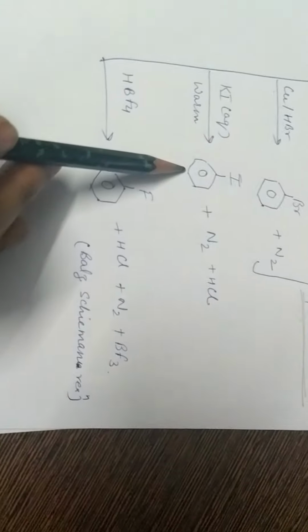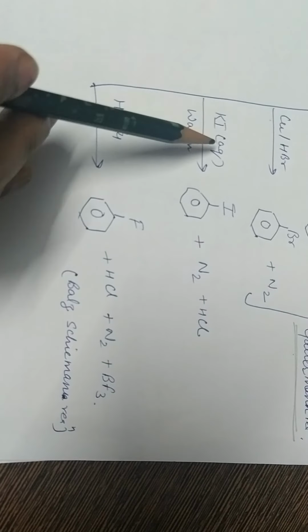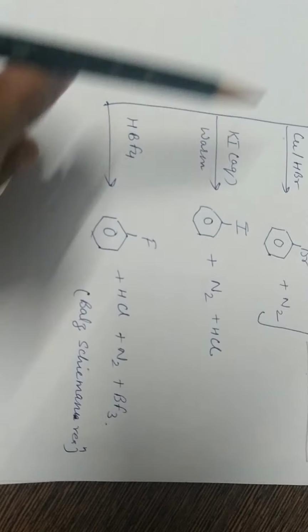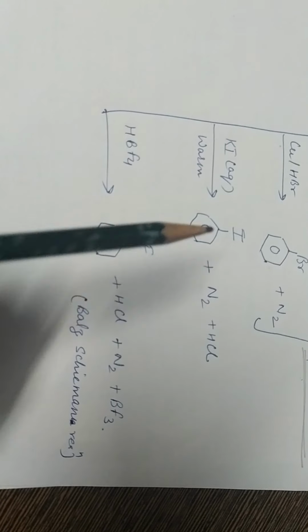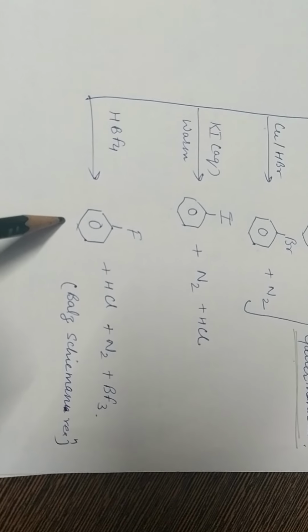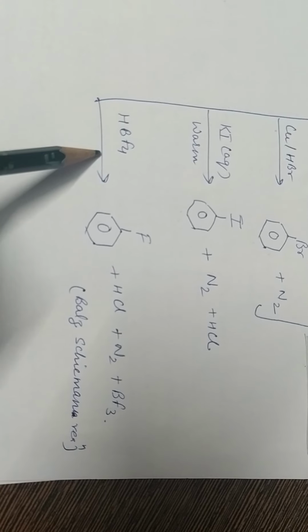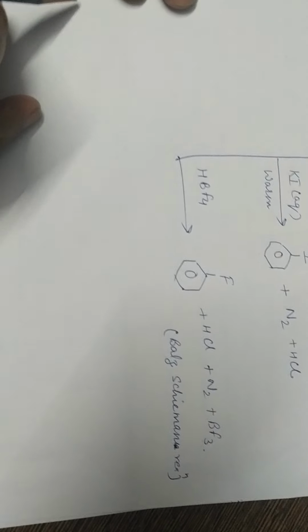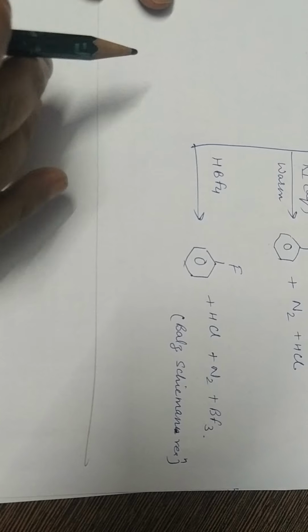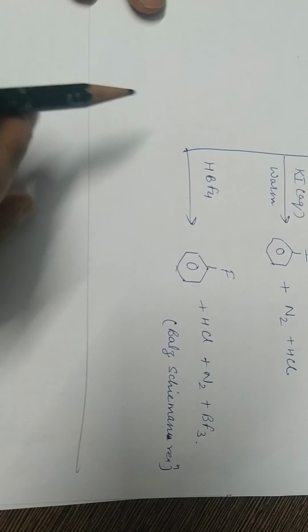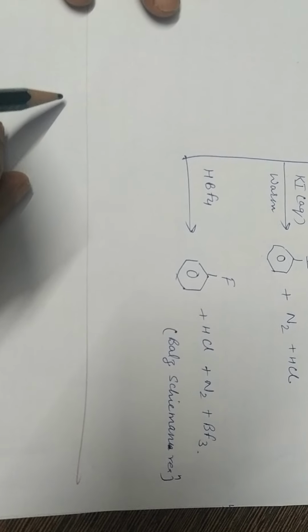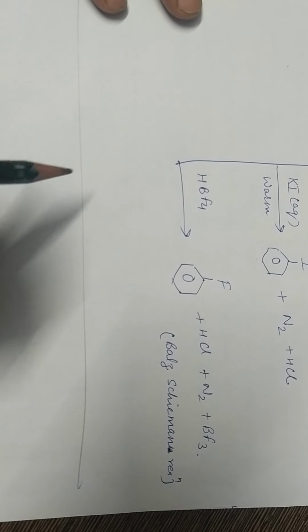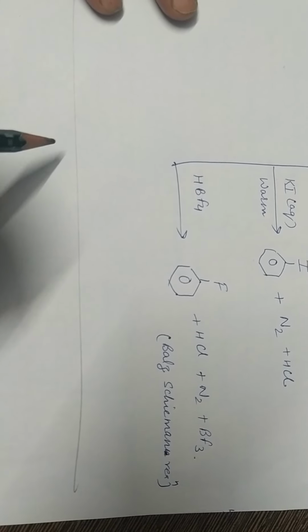For the preparation of iodobenzene, aqueous potassium iodide is warmed with benzene diazonium chloride. Iodobenzene is formed, and for the formation of fluorobenzene, HBF4 is used. So this is all about the preparation part of alkyl halide and aryl halide. In next class, we discuss the physical and chemical properties of haloalkanes and haloarenes.